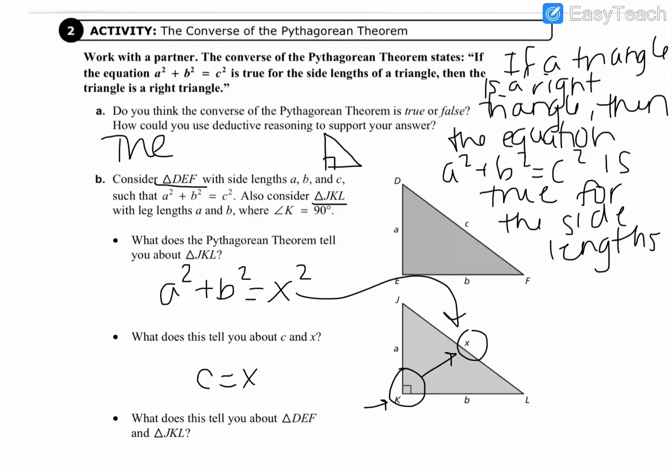And then what does this tell you about triangle DEF? Well, if we know that these sides are both a and these sides are both c, then c and x, since we already know that those are equal, all three of the side lengths are equal, which means that in order to form that triangle, you would have to have the same three angle measures. So that proves that angle E is 90 degrees.